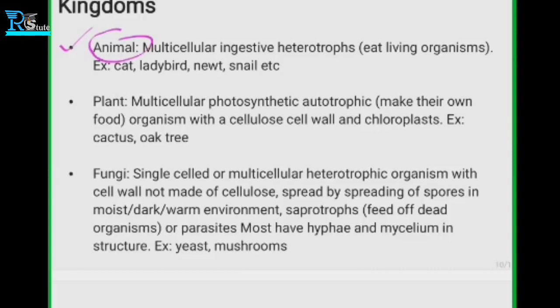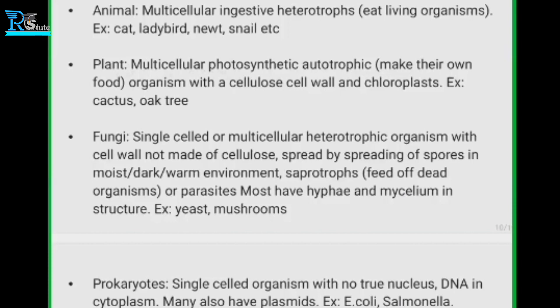This is one type of kingdom, in which the animals are multicellular and heterotrophs. All the organisms belonging to the animal kingdom are multicellular, ingestive, and heterotrophs. Heterotrophs means they eat living organisms, so they depend on other living things for their food.